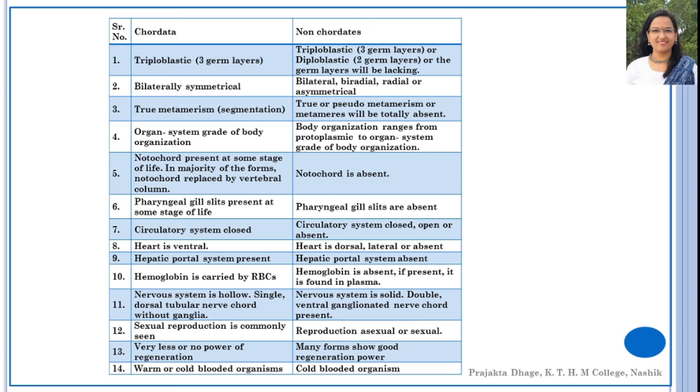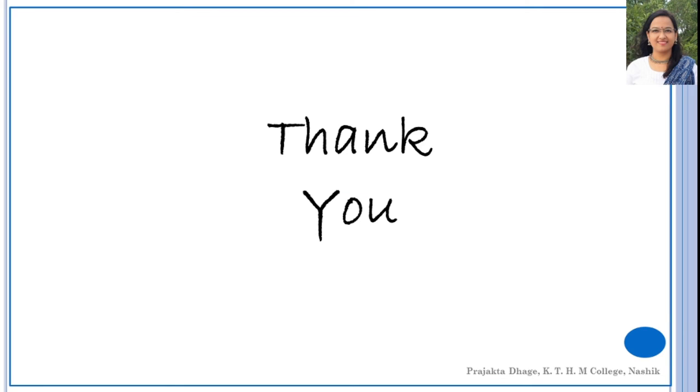Now, chordates may be warm-blooded or cold-blooded organisms, whereas non-chordates are cold-blooded only. You will find only cold-blooded organisms in non-chordates. So this was a comparative analysis between the chordates and the non-chordates. In today's lecture, we have seen the general characters of phylum Chordata and a comparative analysis of chordates and non-chordates.